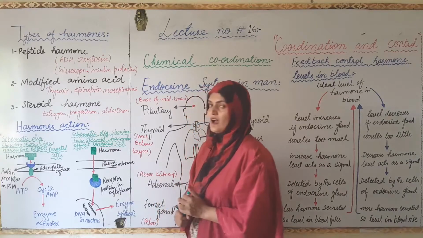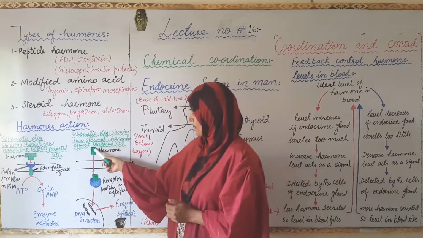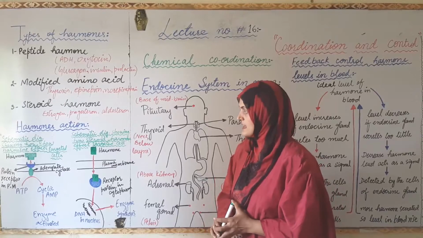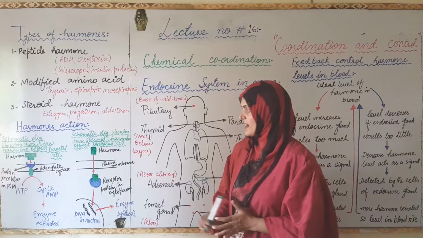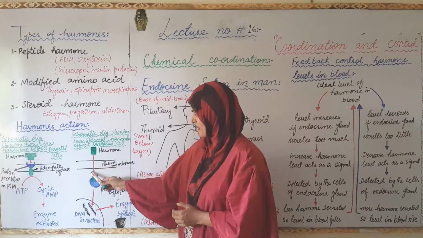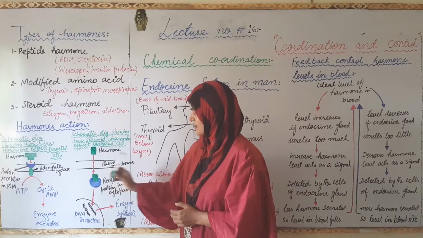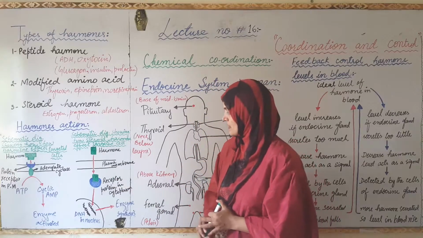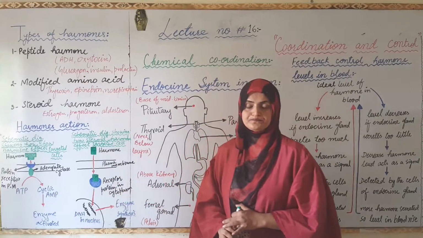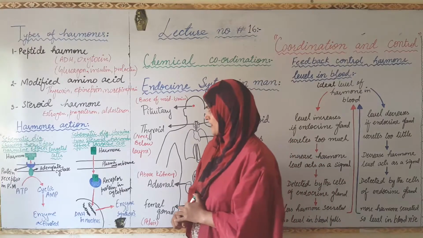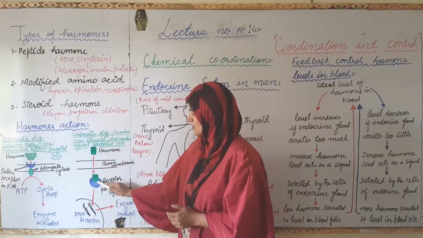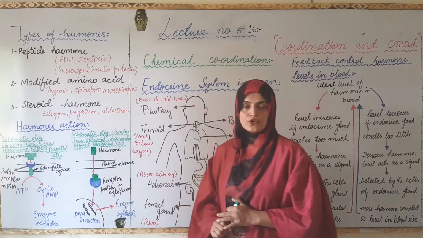steroid in nature can be passed through the plasma membrane without any binding because they are lipid soluble in nature. It dissolves with the plasma membrane constituents and then passes through the plasma membrane inside the cytoplasm. When it enters the cytoplasm, it searches for its receptor and binds with it. This receptor carries this hormone to the nucleus.